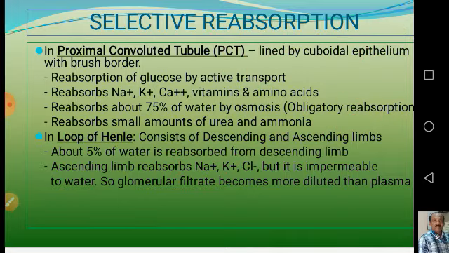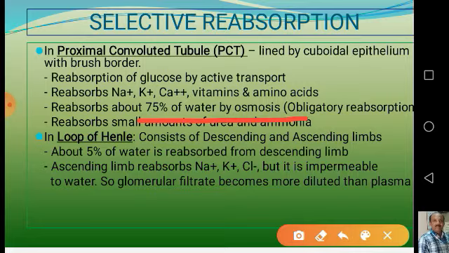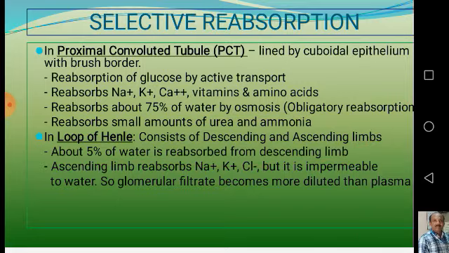We have seen that about 75% of water is reabsorbed through the proximal convoluted tubule, and among the remaining 25%, 5% of water is reabsorbed from the descending limb, because the descending limb is permeable to water only and not permeable to sodium and other constituents. Only water is reabsorbed in small quantity.